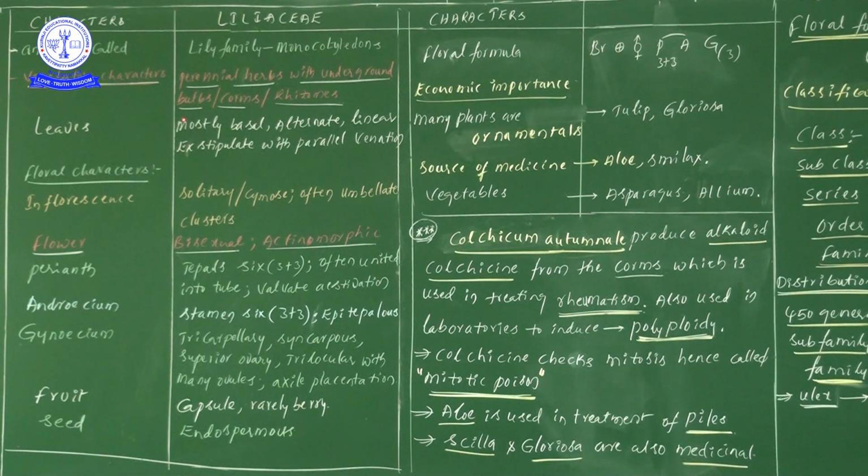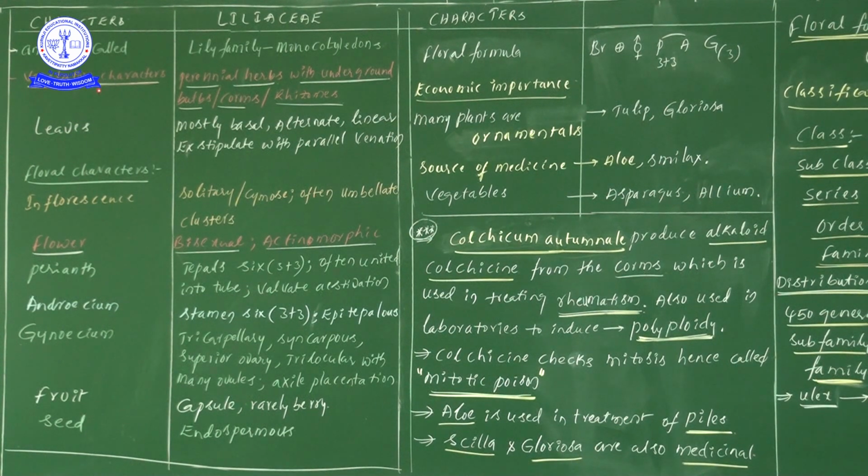Here the underground stems are bulbs, or corms, or rhizomes in Liliaceae family members. Bulbs we will observe, next corms we will observe, next rhizomes also we will observe. So that is a small introduction of Liliaceae family members.